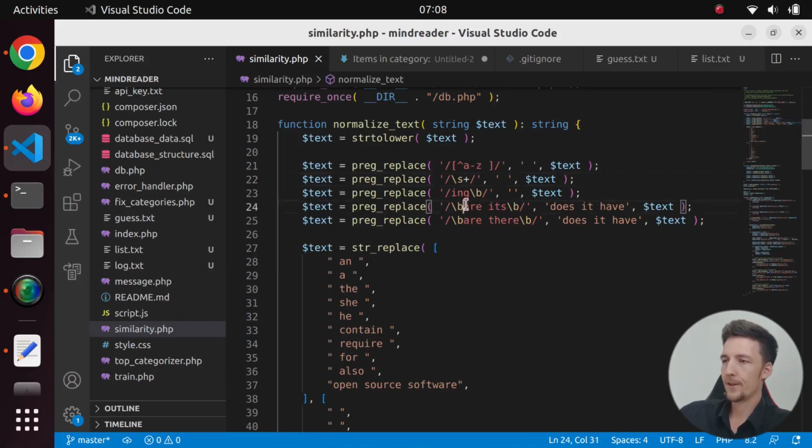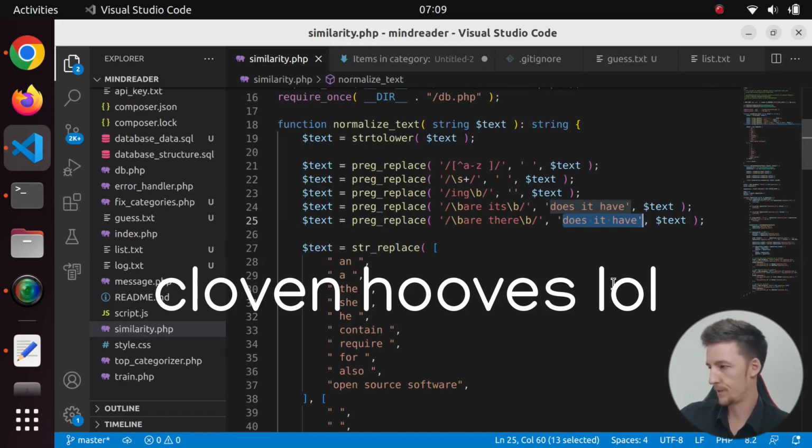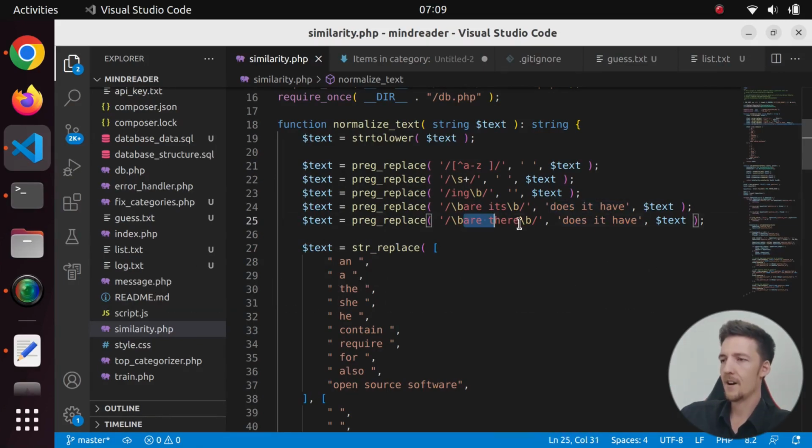And then I converted "are it" to "does it have", and "are there" to "does it have", because it sometimes made a question like, are its hooves cloven? But it might also ask, does it have cloven hooves, however you say that word. And "are there" was similar to that, so I replaced them. I didn't replace them in the actual question, just for this normalization.